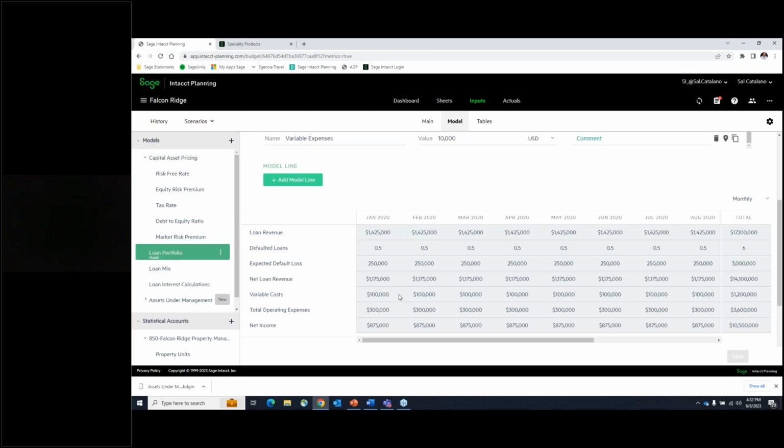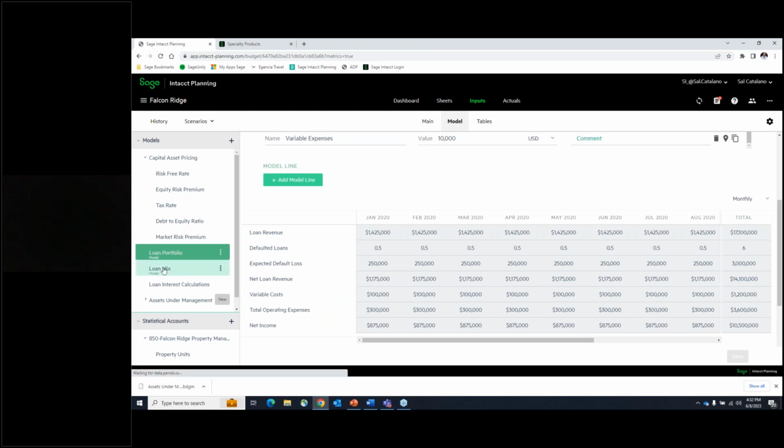What's nice about having this model area is that when you have a particular line item, you can always have that item tagged or connected back into the budget line item.